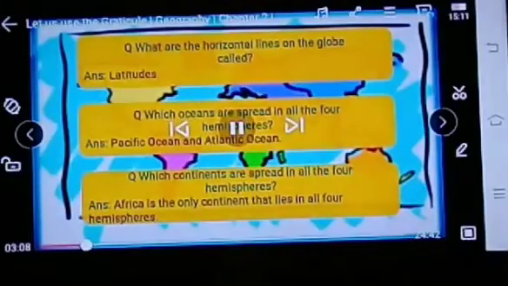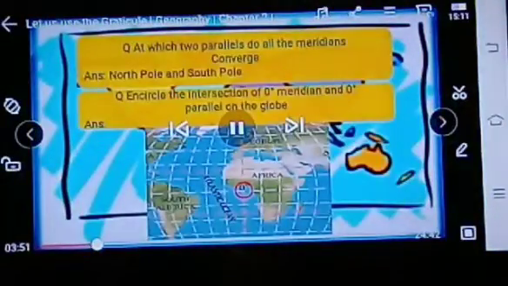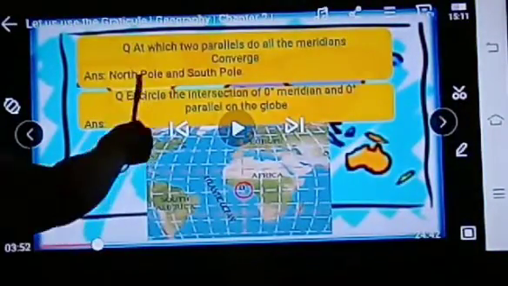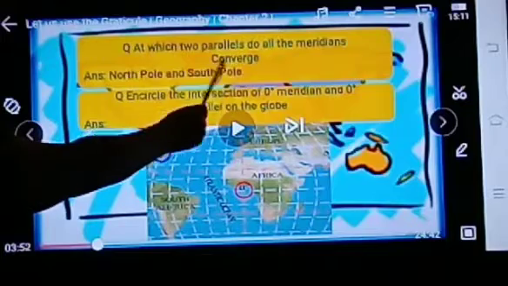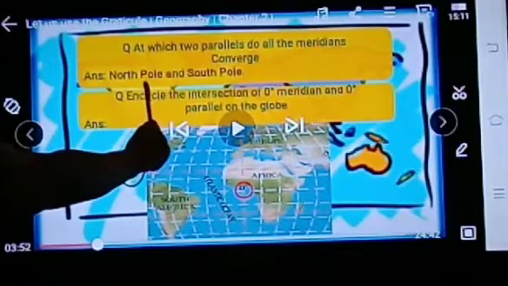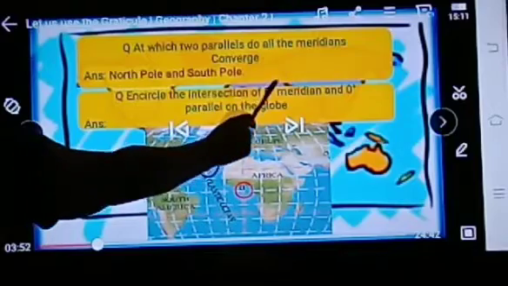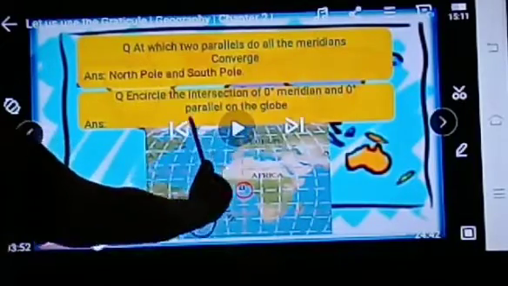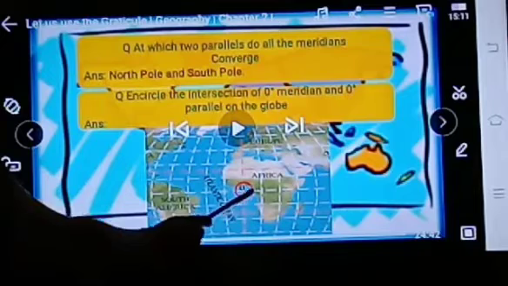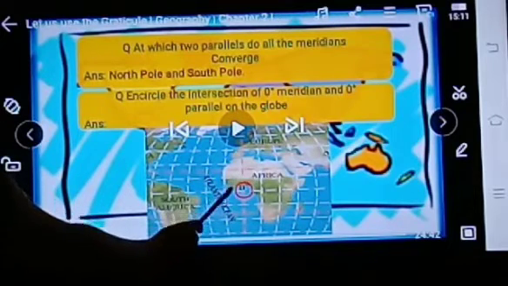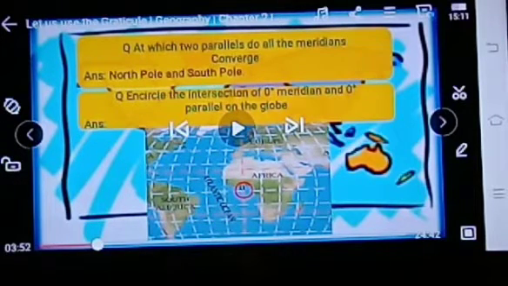The next question, at which two places do all the meridians converge? North Pole and South Pole. And encircle the intersection of 0 degree meridian and 0 degree parallel on the globe. You have to encircle in this way. So here is the written part of all the questions. All the students, note down these answers.